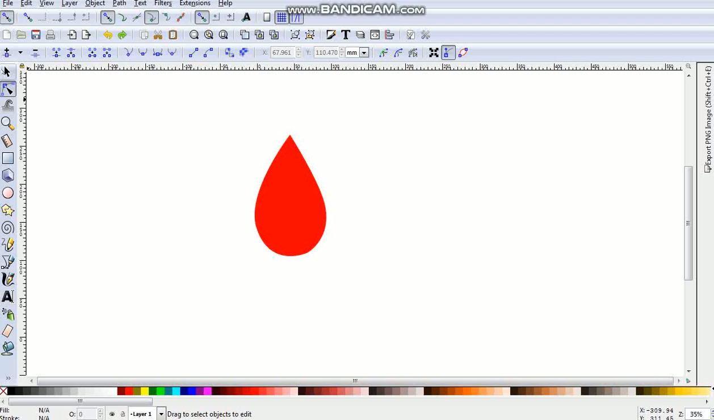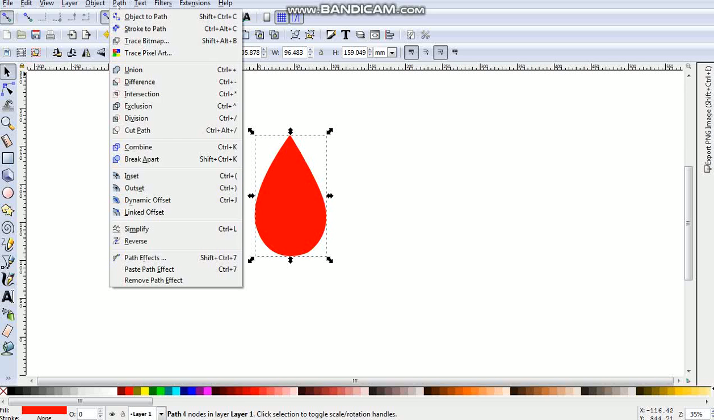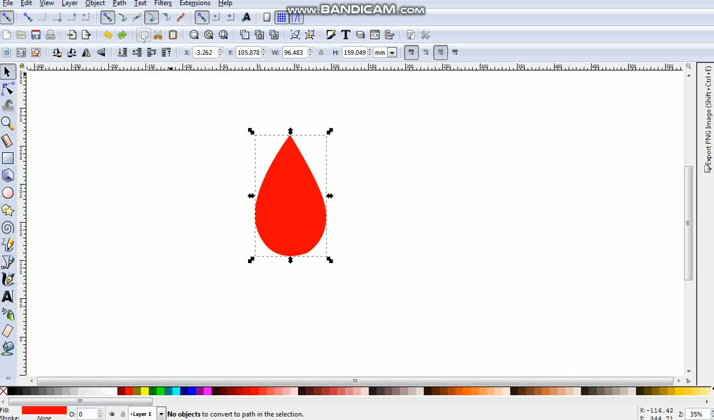So now I will grab the select tool and click on this path, object to path. Now again click on this and make it gray color, 70% gray. So now we will open the fill and stroke properties.